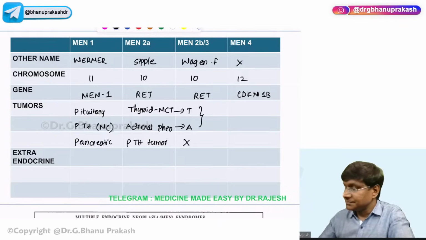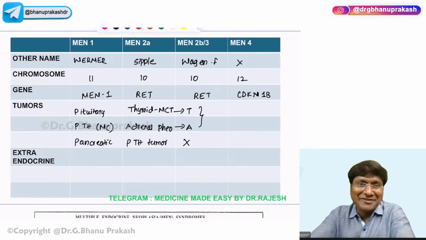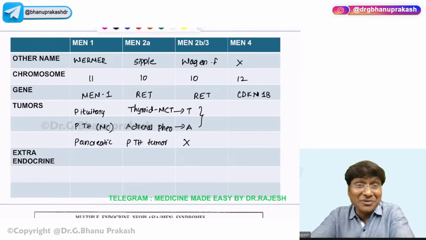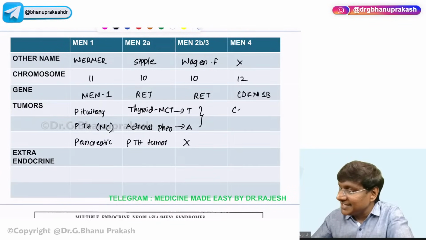All right, great. Now, you take MEN4. If you take MEN4, what will be the tumors in case of MEN4? MEN4 is associated with the sex organ tumors. So what will be those sex organ tumors? In females, there will be cervical tumors, right? Whereas in males, there will be testicular tumors.